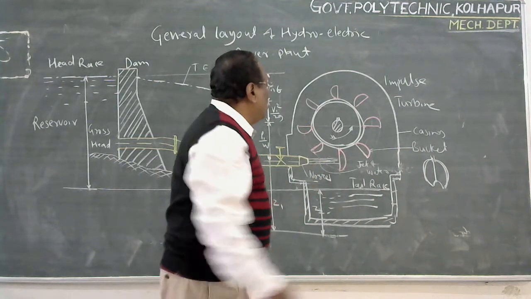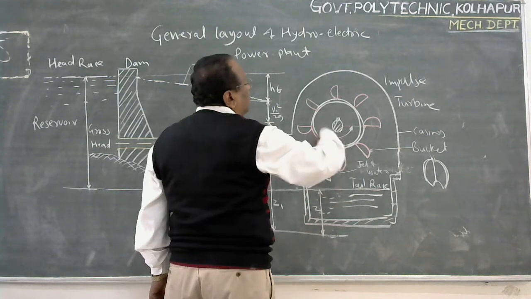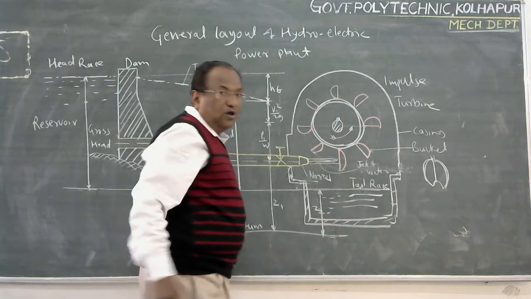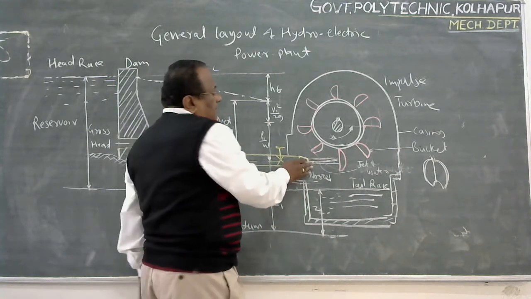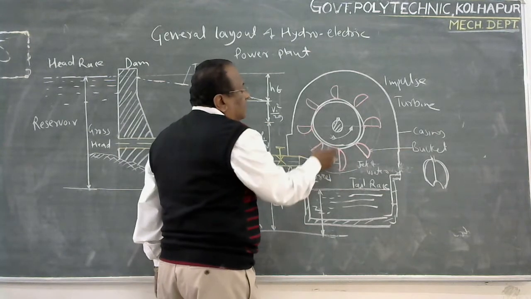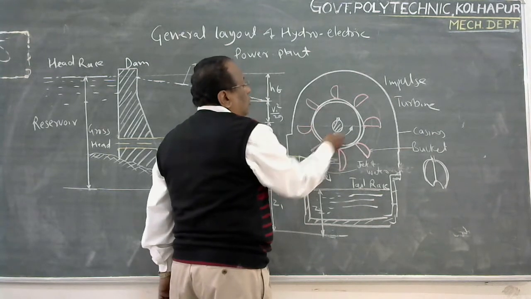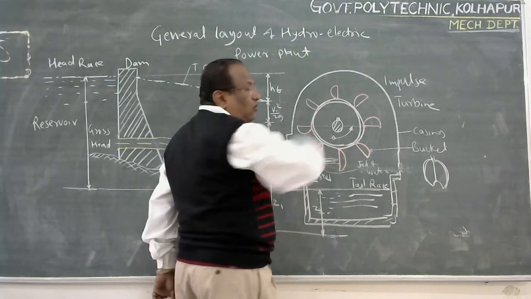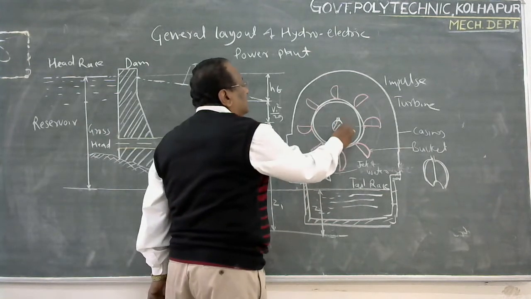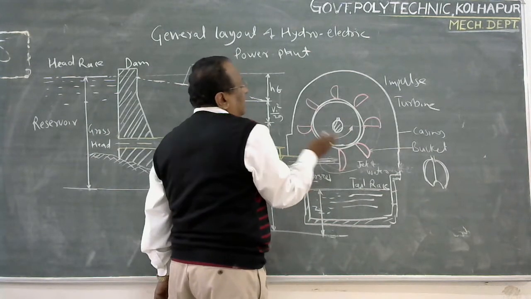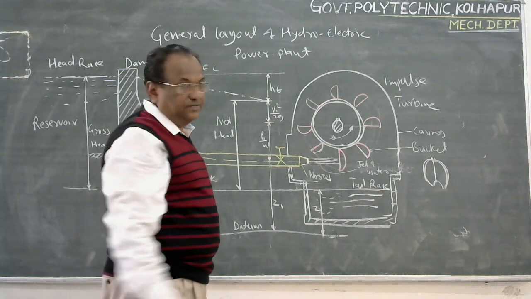The jet of water strikes the buckets which are placed along the periphery of the wheel or runner. Due to the impact of this jet, the runner rotates in the anti-clockwise direction, and we get the rotation of this shaft. Thus, the hydraulic energy of the water is converted into mechanical energy.